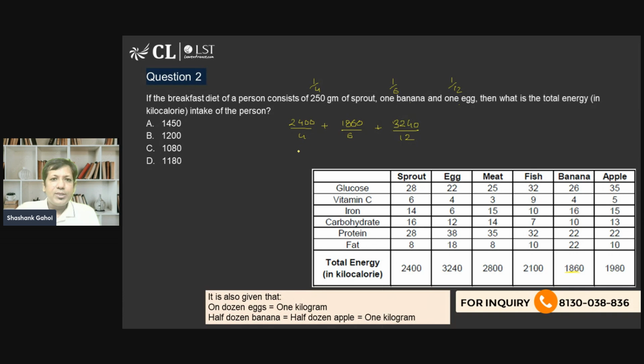So this comes out to be 600, this comes out to be 310, and this comes out to be 270. So the overall value comes out to be 1180. Do we see it in any option? Yes, that's option D. So the answer of this question is option D. Now let's move on to the next question.